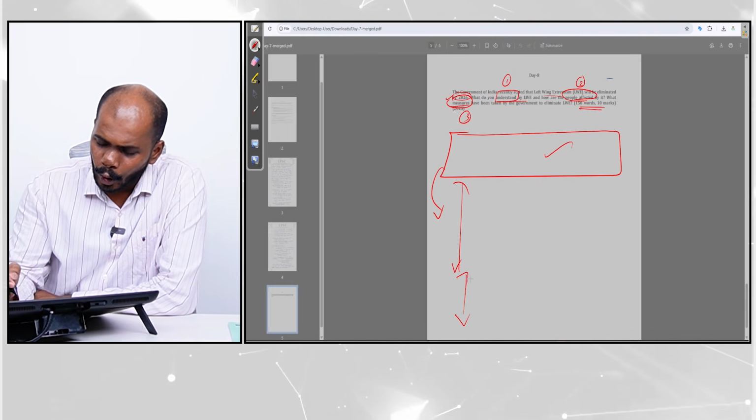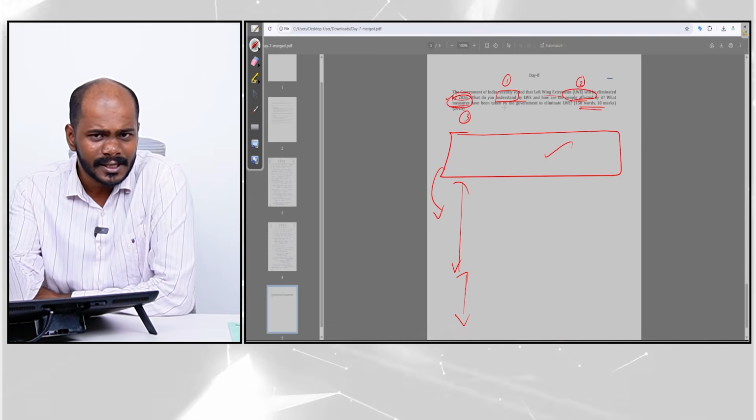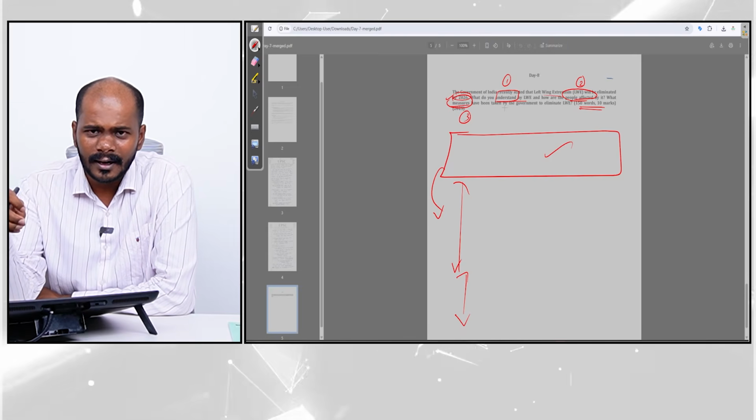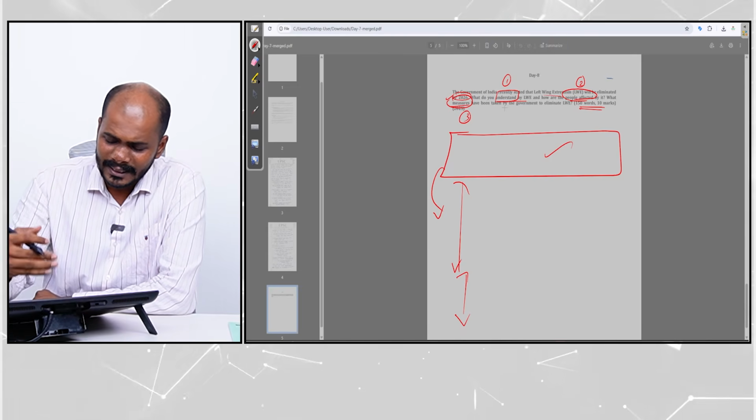In the third part, we can talk about the government measures taken to address left-wing extremism. There are three subdivisions.